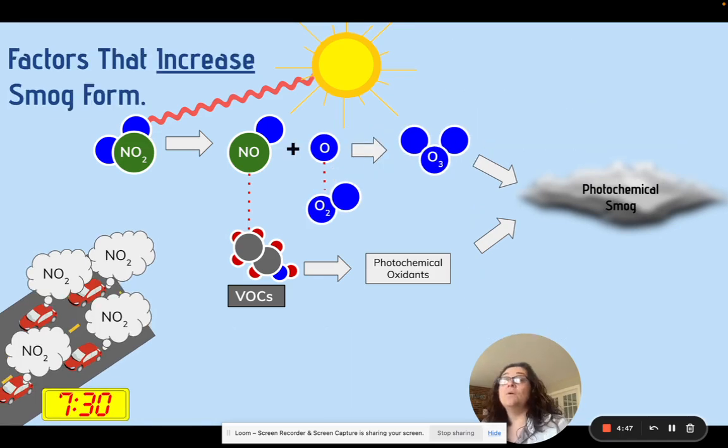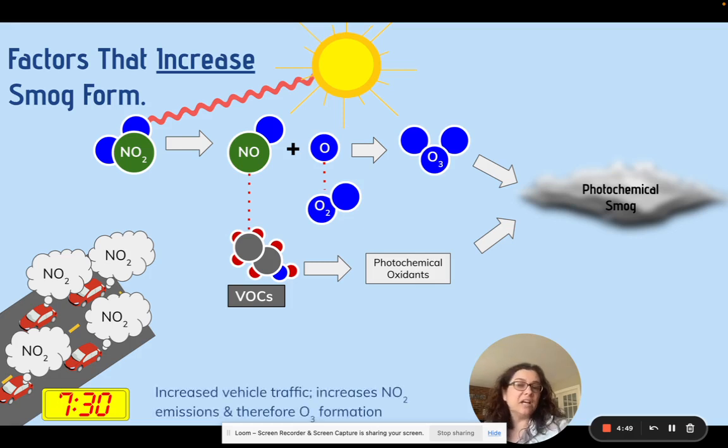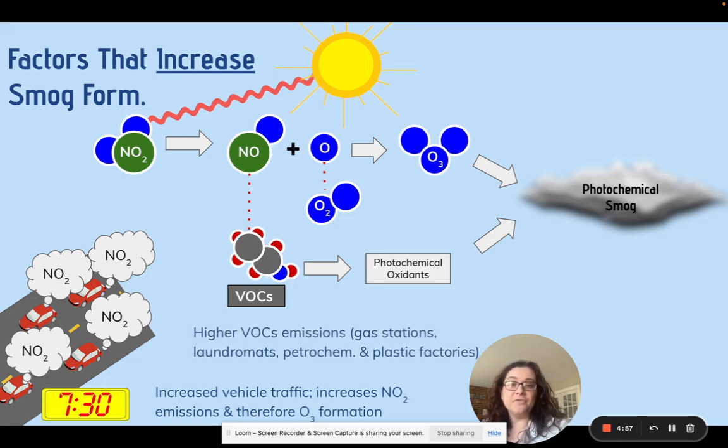Okay. Now, what could increase this? We kind of already went through this, but if we have more vehicle traffic, you're going to have more NO2, so you're going to have more O3. That will increase it. If we have higher VOC emissions, so if you're near gas stations or places like plastic factories or petrochemical factories or even laundromats, right? Sometimes I love standing outside my house when I'm doing laundry and it smells lovely, but those are VOCs. So if we have more of those, that's going to contribute to this.